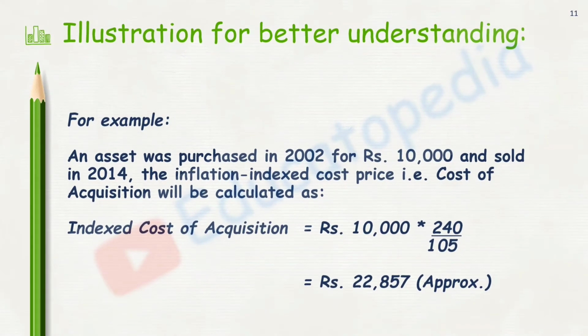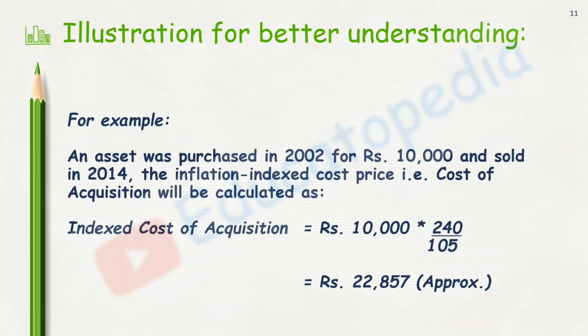An asset was purchased in 2002 for 10,000 rupees and now it is sold for 2,000 in 2014, and the inflation indexed cost price, that is cost of acquisition, will be computed as follows. This is the 10,000 that I had. Now the cost inflation index for 2014 is 240, and when I purchased in 2002 it is 205. So what I will do,